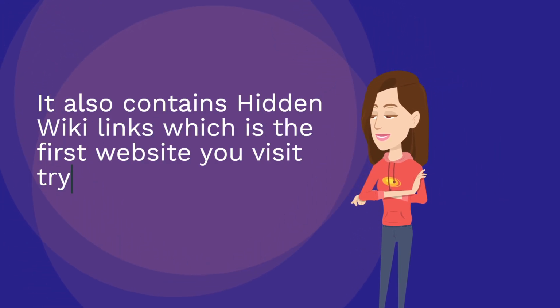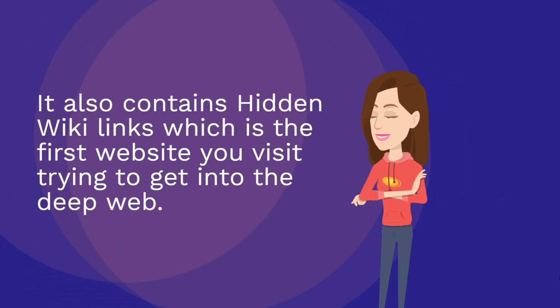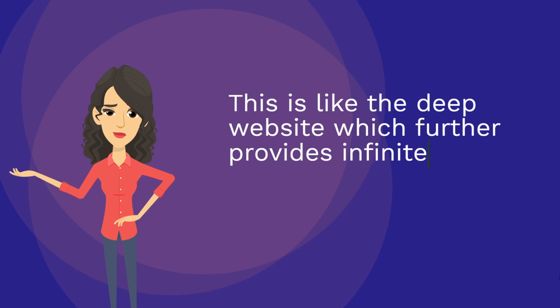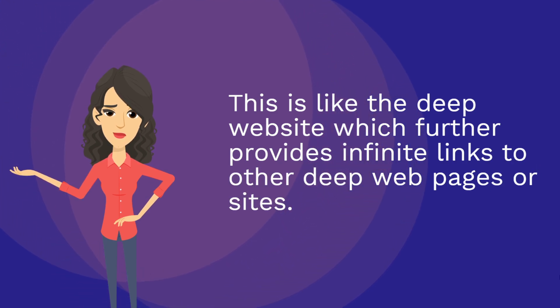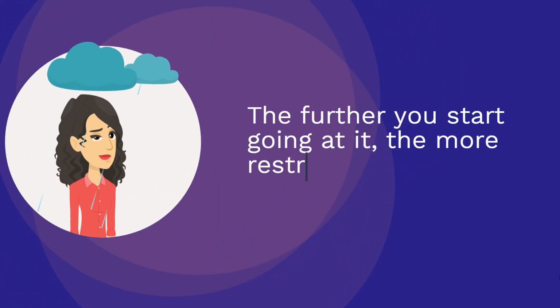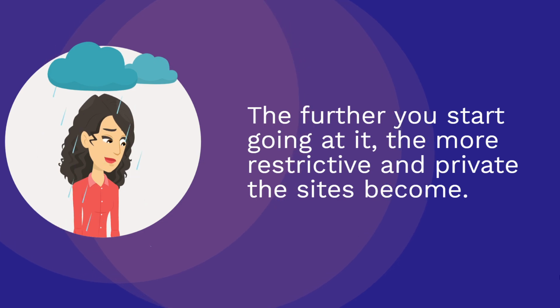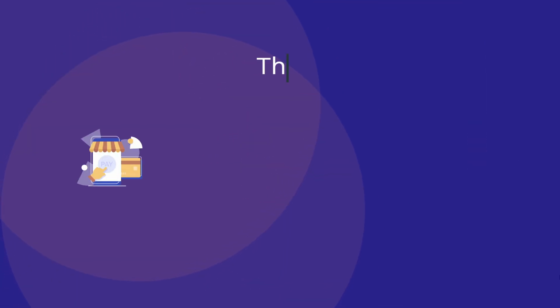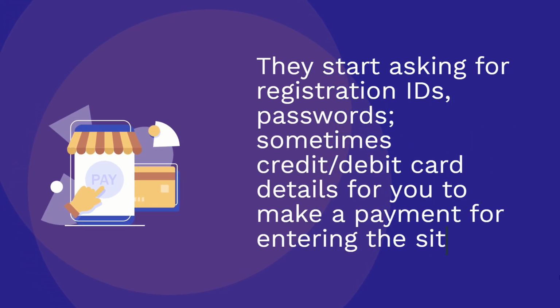It also contains hidden wiki links, which is the first website you visit trying to get into the deep web. This is like the deep website, which further provides infinite links to other deep web pages or sites. The further you go, the more restrictive and private the sites become. They start asking for registration IDs, passwords, sometimes credit/debit card details for you to make a payment for entering the sites.